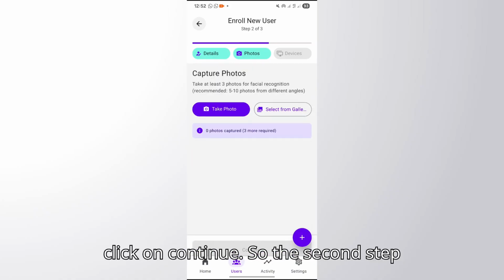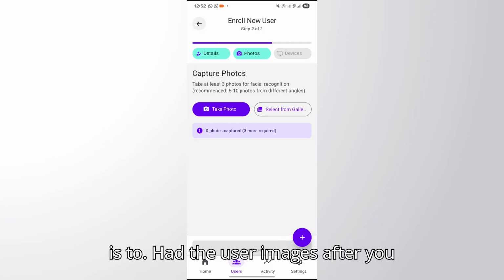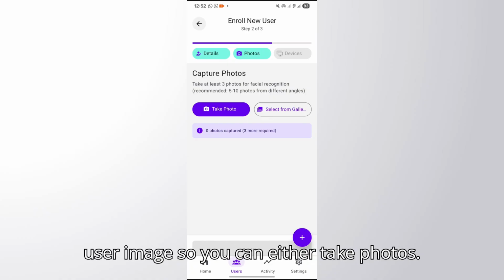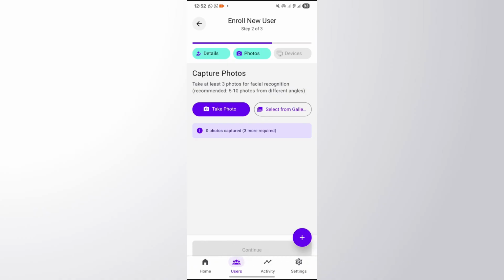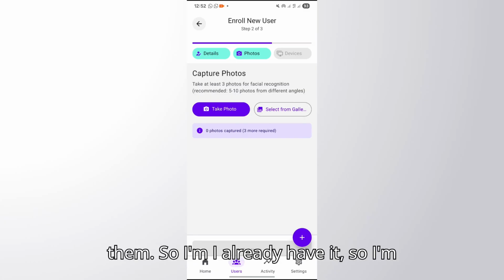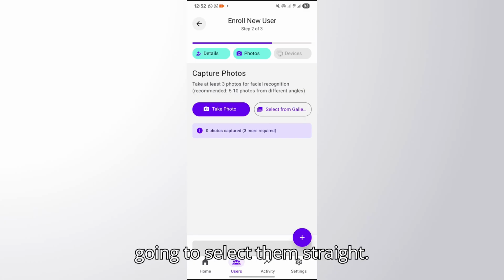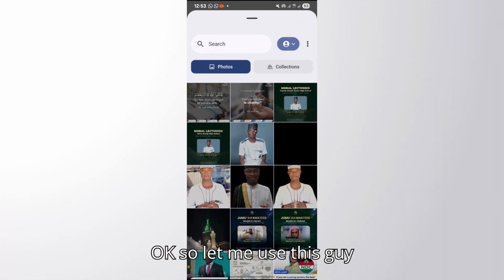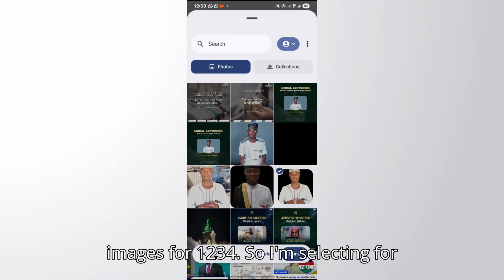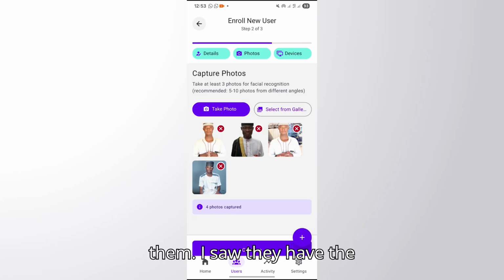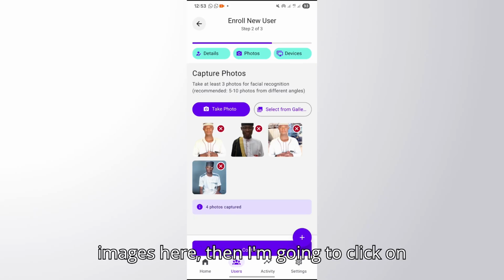The second step is to add the user images. After you add the user details, you also need the user image. You can either take photos, or if you have them on your device, you go straight and select them. I already have them, so I'm going to select them straight. Let me use this guy's images. So, 1, 2, 3, 4. I'm selecting 4 images, and then I'm going to upload them. Alright, so I already have the images here. Then I'm going to click on continue.